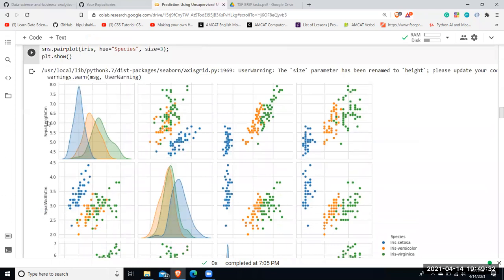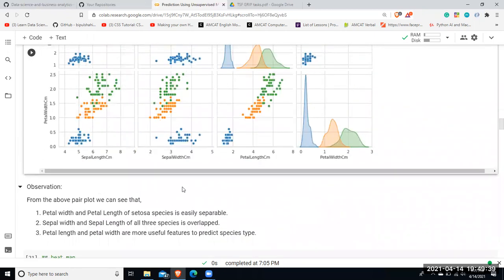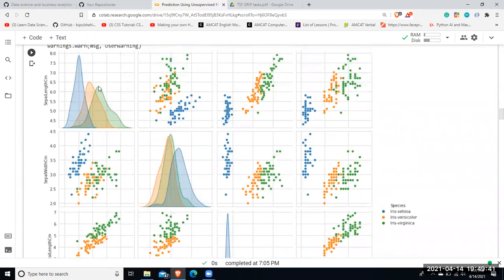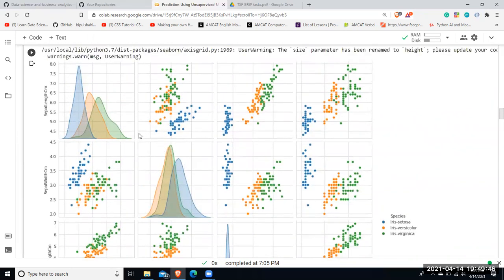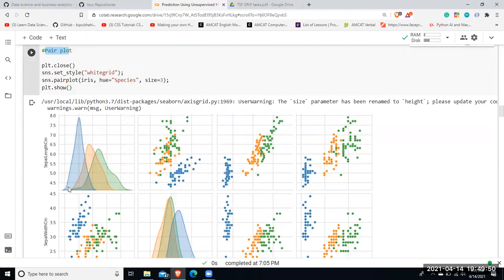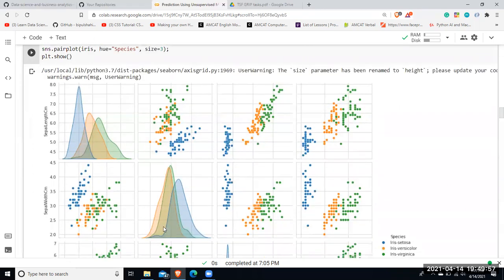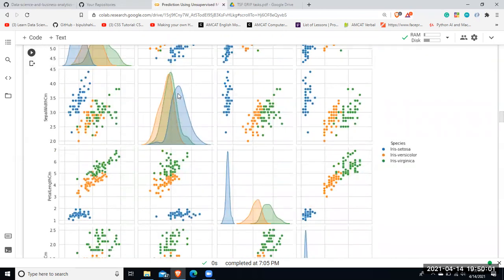Now I plot the pair plot, right? I've plotted graphs of the four independent features against each other. As you can see, it's a kind of correlation depicting graph. For sepal length, you can interpret from the graph that cluster separation is quite difficult. In the case of sepal width also, the separation is quite difficult.